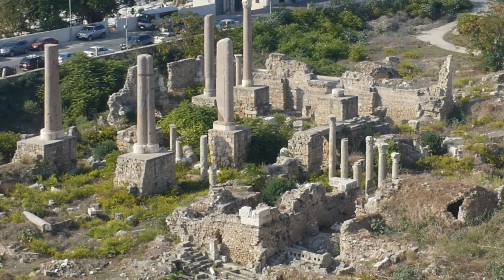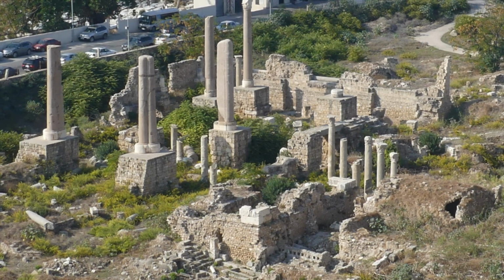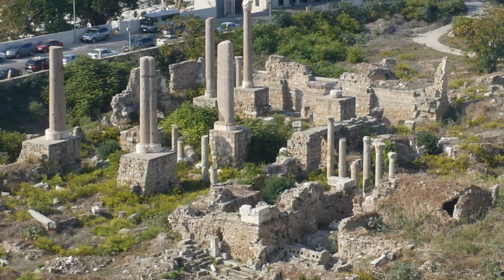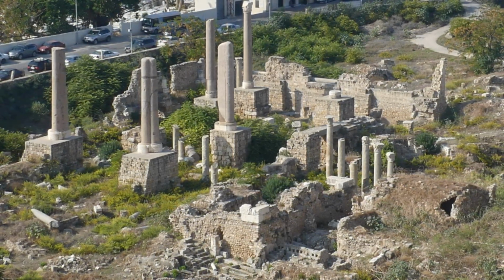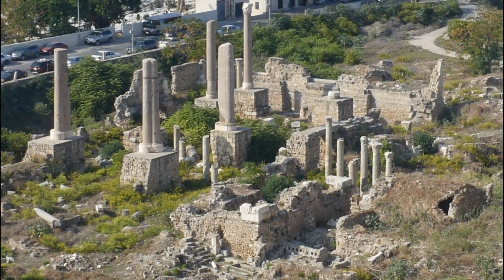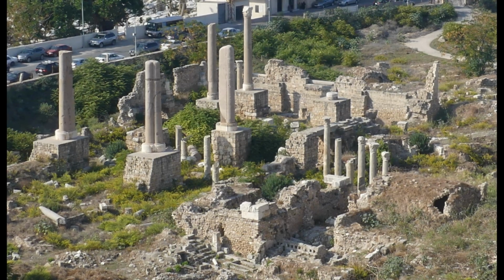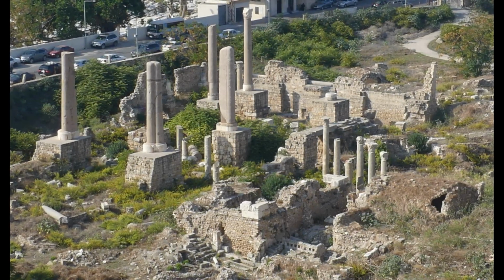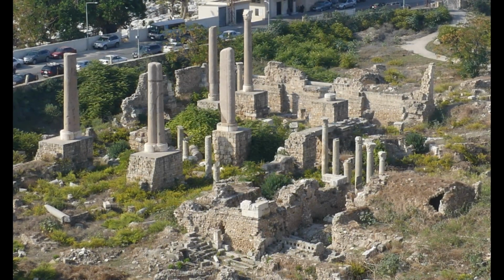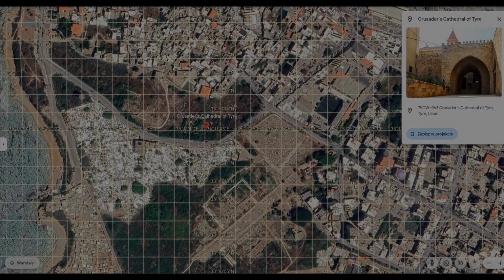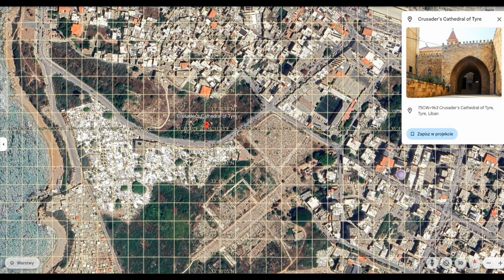If you want to locate the thing in Tyre, you can't. The site was destroyed, and on top of that was built a Christian church in the 12th century, the Crusader Church, which is now in rubble too. But we can measure the length of the old structure, which is a little bit less than 60 meters. This is just about the number of meters in cubits on the Imago Mundi, which some scholars believe to be the height of trees without any evidence. And no, that city was not Atlantis.